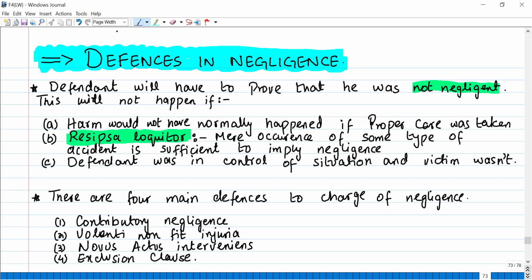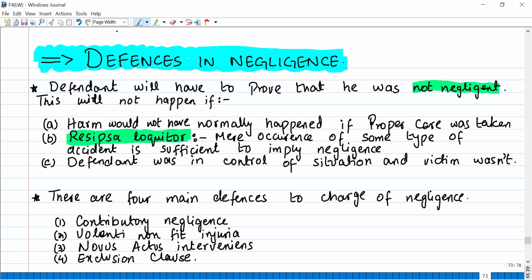Like, for example, there was a doctor who was a surgeon doing a surgery, and during the surgery, let's say he forgot some medical equipment in the body of the patient. Now, this act itself implies that the doctor was negligent, right? Then in that case, he cannot present any defense, right? Because the act itself implies that he was negligent. The claimant has to prove nothing. The defendant cannot save himself, cannot put up any defense, right? The act speaks for itself.